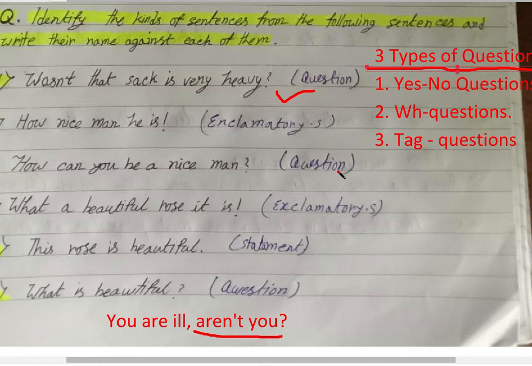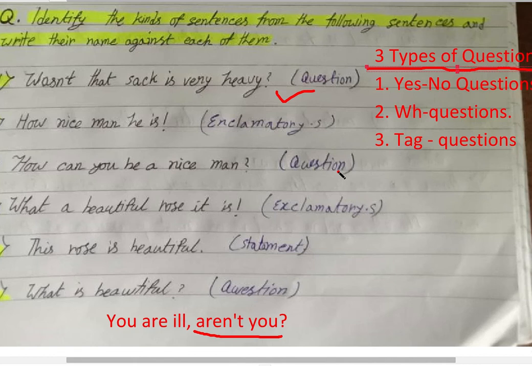According to meaning, sentences are of five types: assertive or statement, interrogative or questions, third imperative, fourth exclamatory, fifth optative. You will not forget them. You will always remember this classification of sentences. Sentences are of five types according to meaning, and sentences are of three types according to sense.